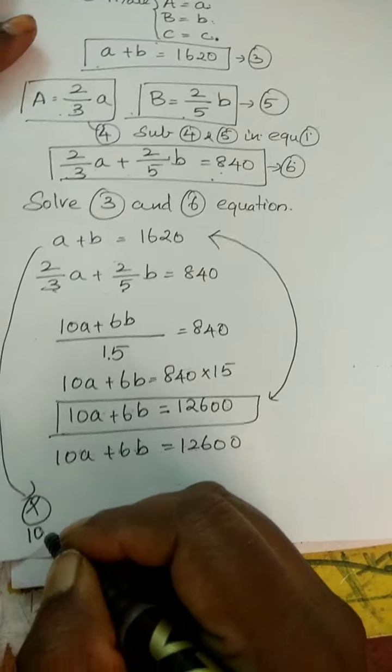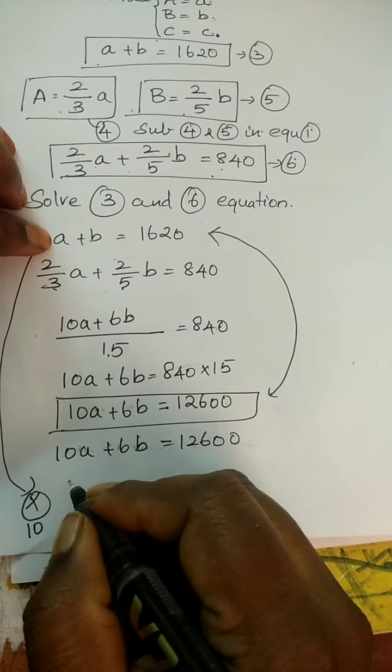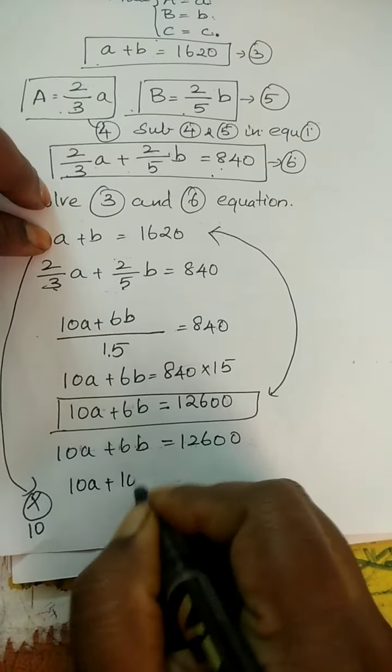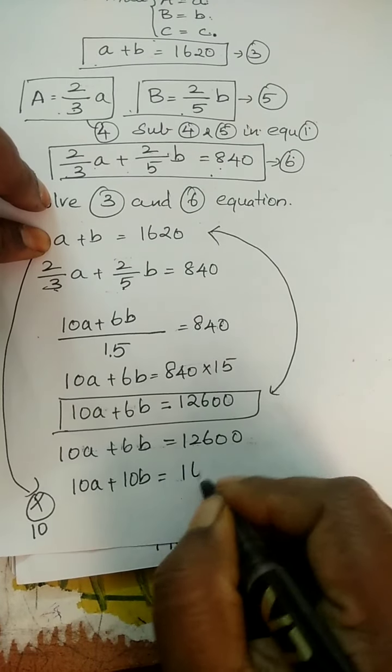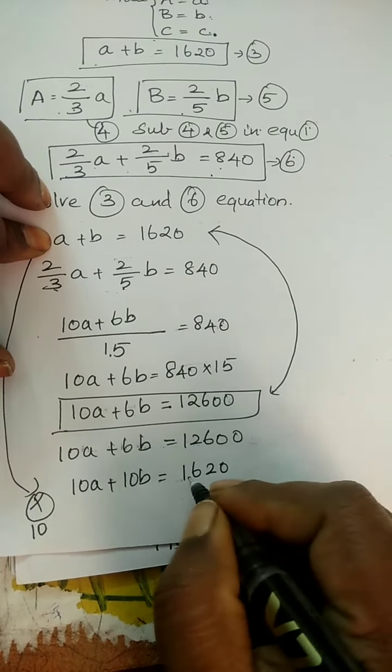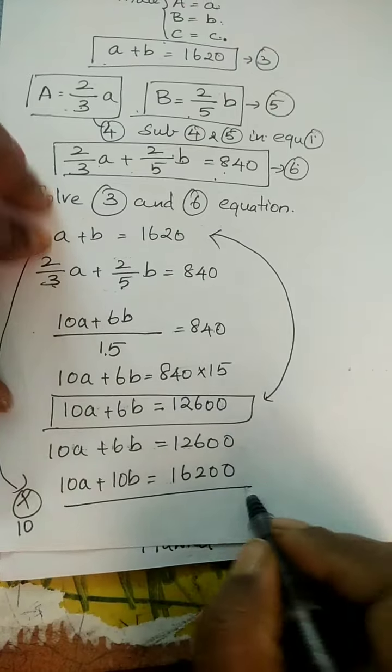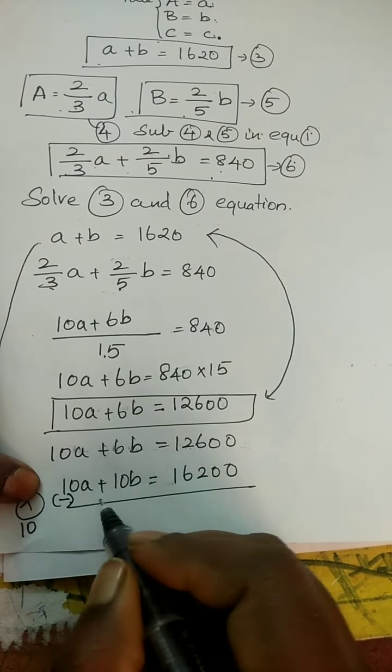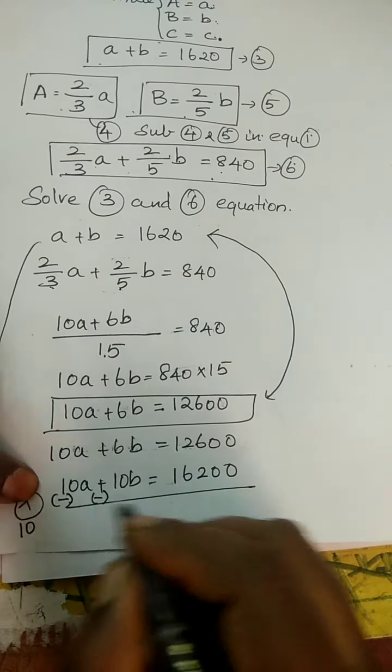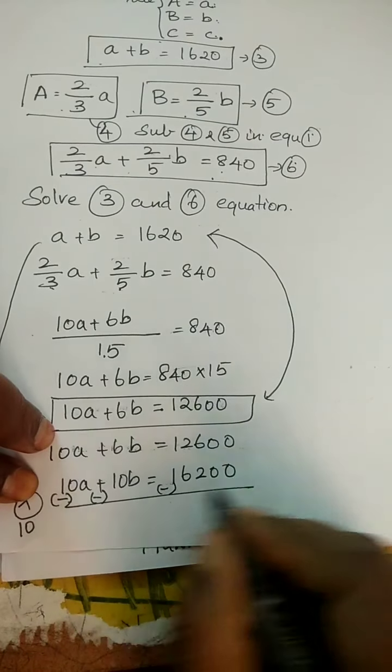If you multiply by 10, what will we get? 10a plus 10b is equal to 16200. Now change the symbol. Multiply by minus for every 3 terms.